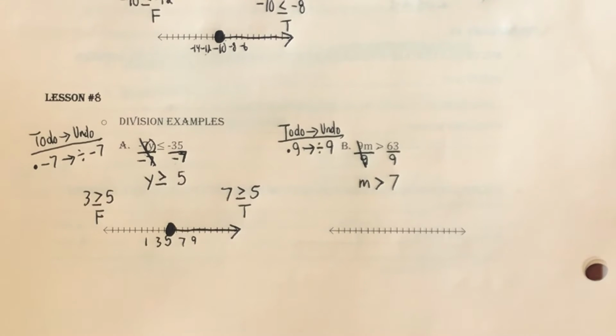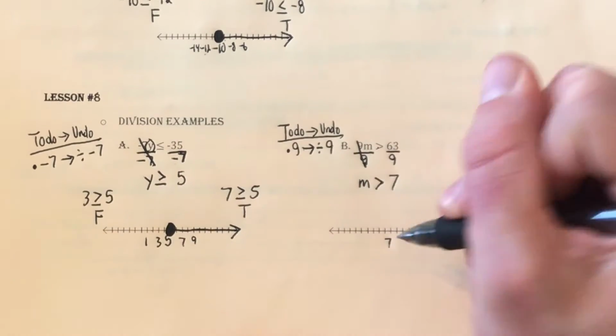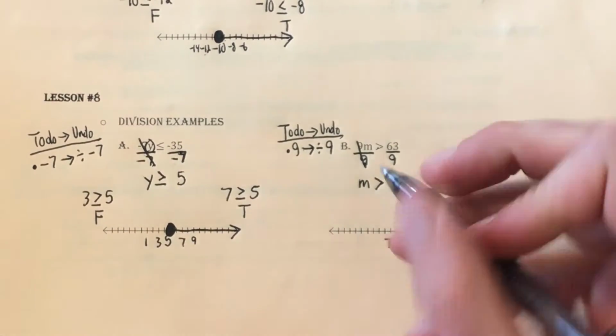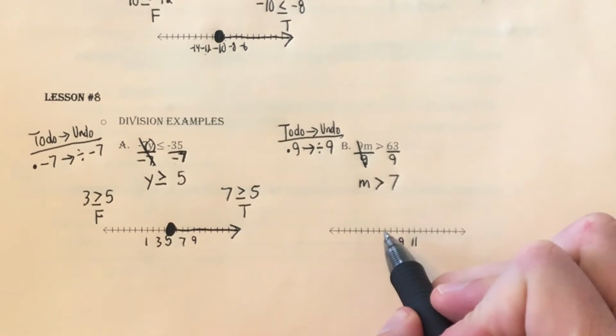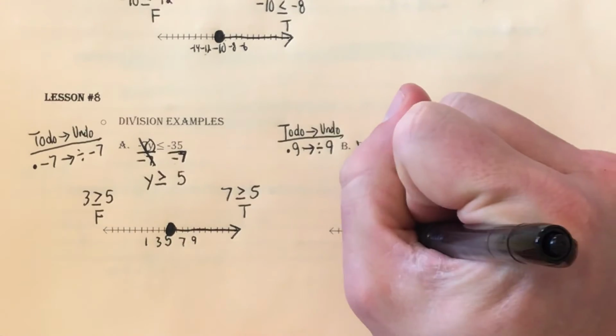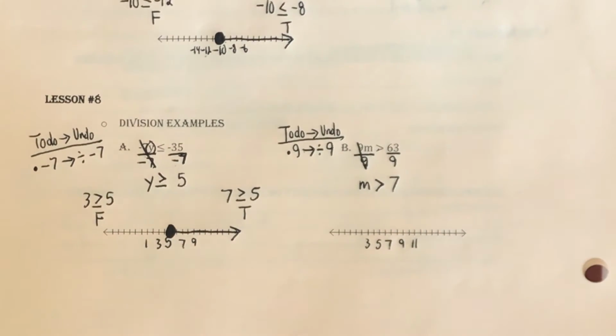So last few steps that I need to do now. First thing, label my number line. So I'm going to start with the number 7 here. I'm going to count by 2s, skipping every other dash. So 8, 9, 10, 11. Move in the other direction. 6, 5, 4, 3. And there we go. We're labeled, easy to follow.